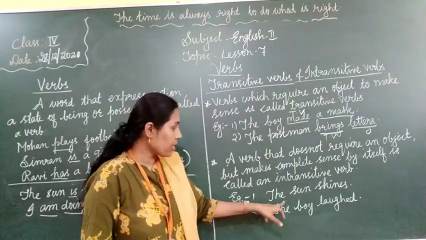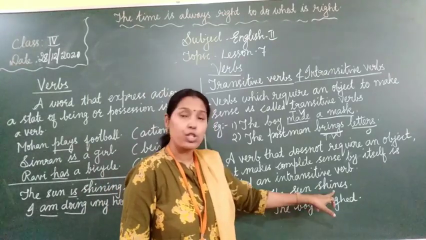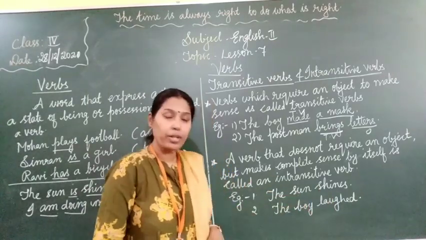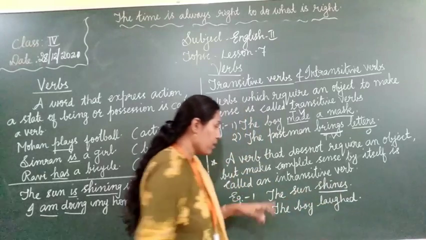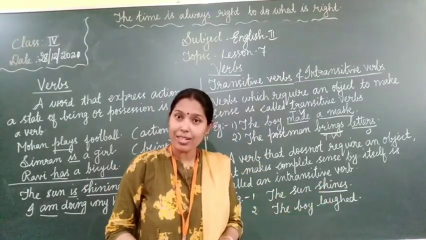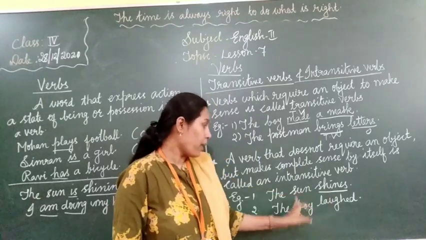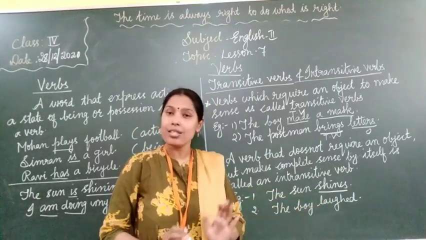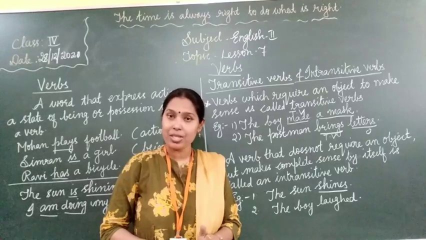See the example. The sun shines. What is the verb here? Shines. The sun shines. What? Do you have any answer? No, right? But also it makes sense, right? The sun shines. It makes some sense.